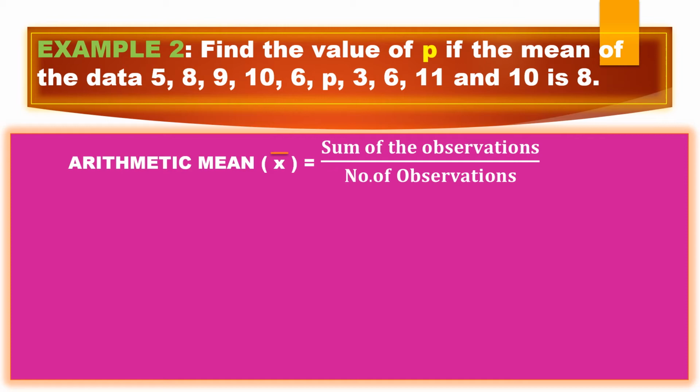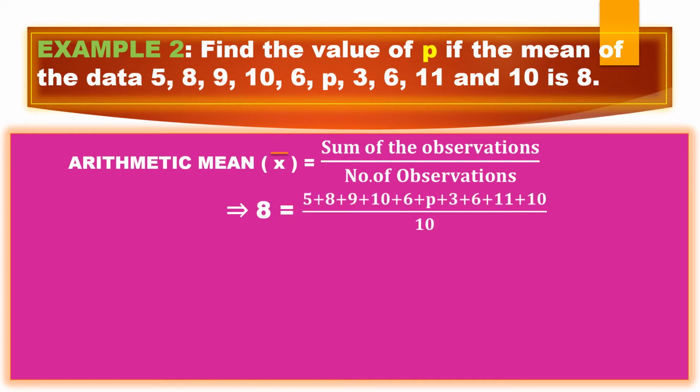So let me take the summation of all the observations. Here he already gave the mean 8, so instead of x bar I can put 8. I wrote all the observations and here is your P. When you add all this, you'll get 68 plus P. Leave this P. Apart from this P, add all the observations, it will give you 68 plus P.